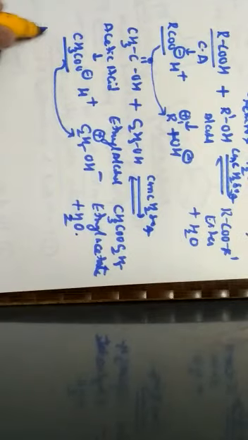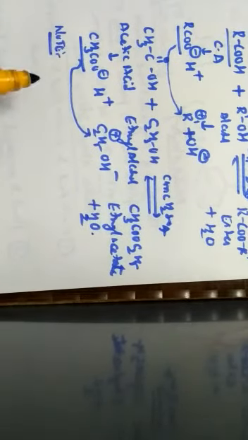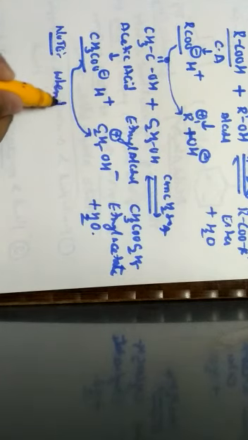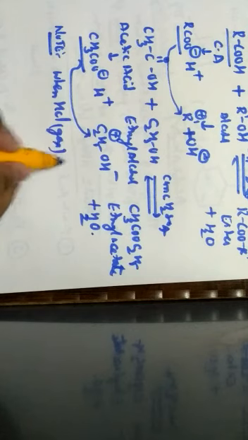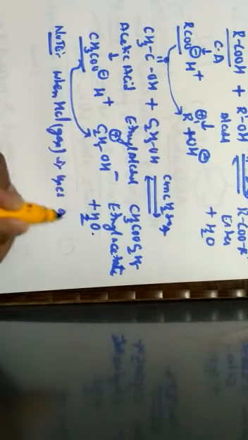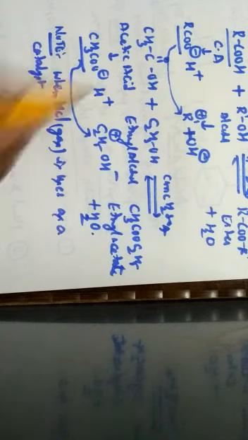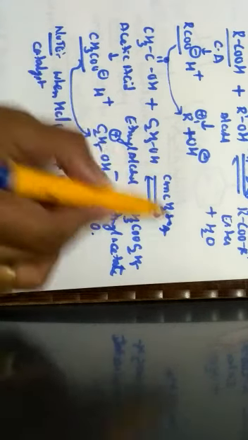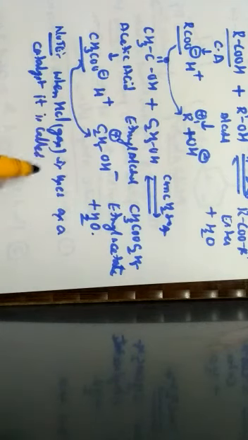So one or two important notes have to be known during the study of esterification reaction. When HCl gas is used as a catalyst in the place of sulfuric acid, means apart from using concentrated sulfuric acid, when HCl gas is used as a catalyst, that particular reaction is called as